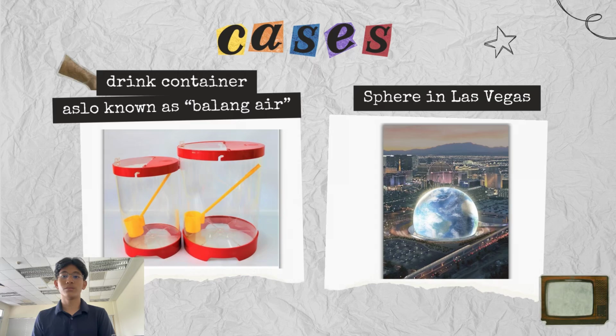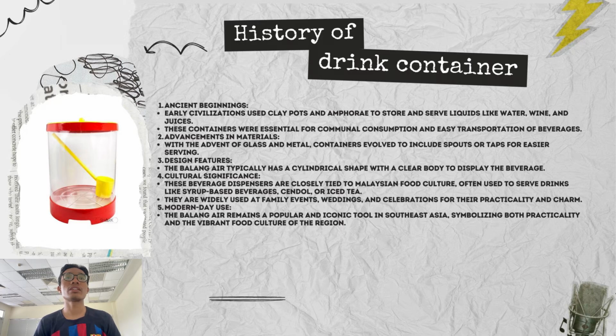Now we are moving on to our cases. We have chosen two cases, which is drink container and the sphere from Las Vegas. Now we are moving to history of drink container.